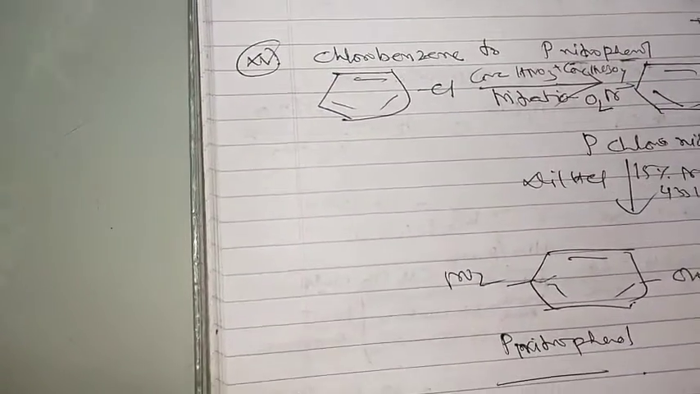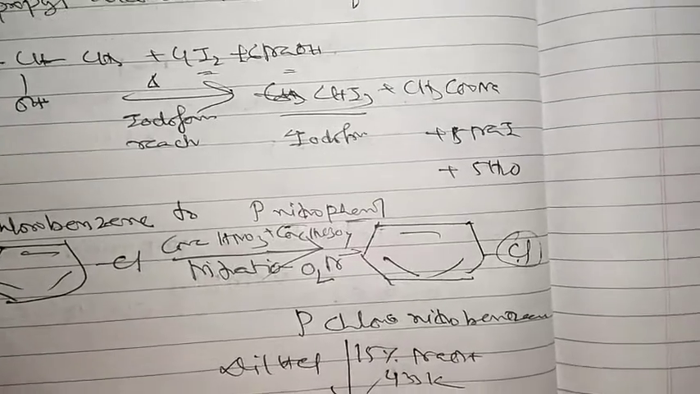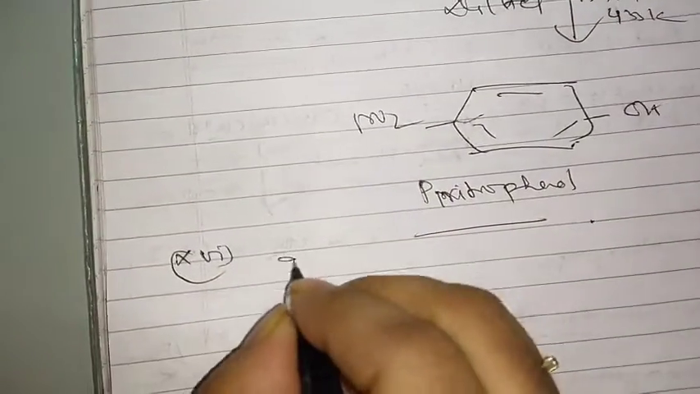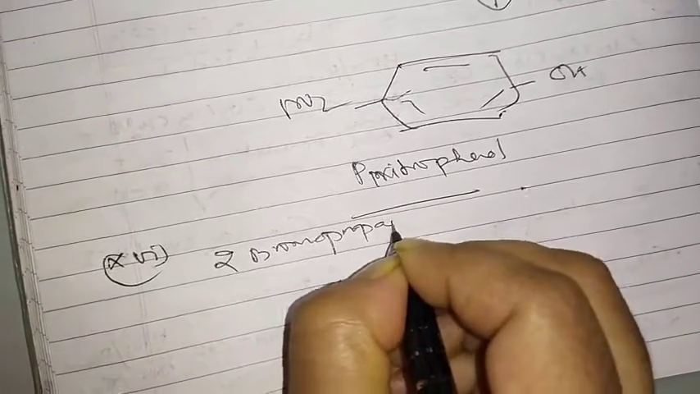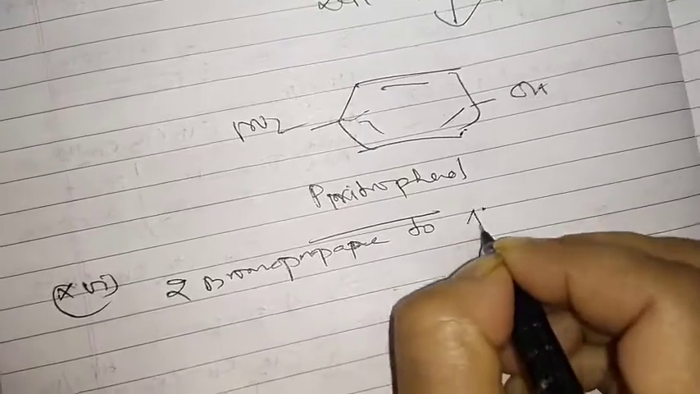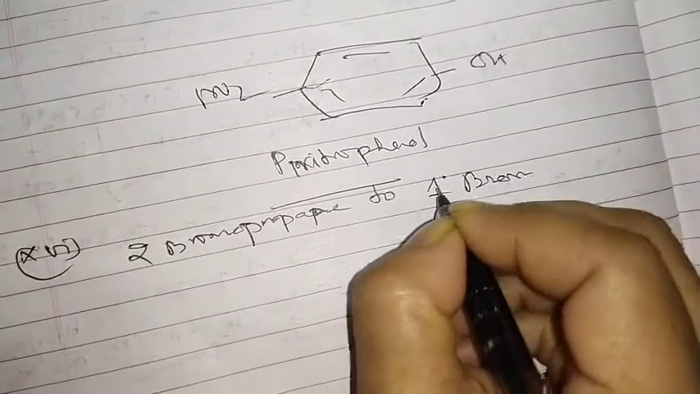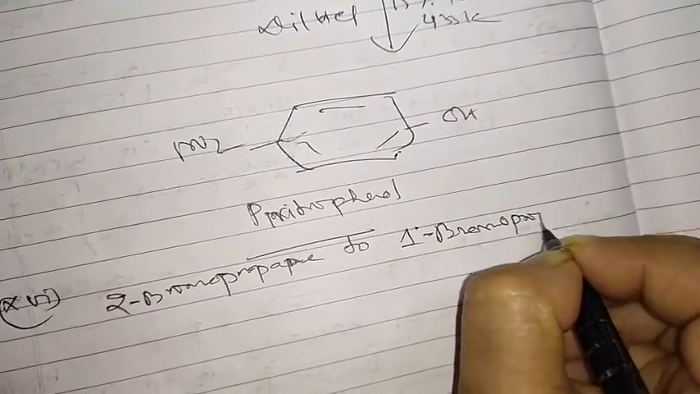Next one, what is coming here now? 2-bromopropane to 1-bromopropane. That you can actually do. 2-bromopropane to 1-bromopropane.